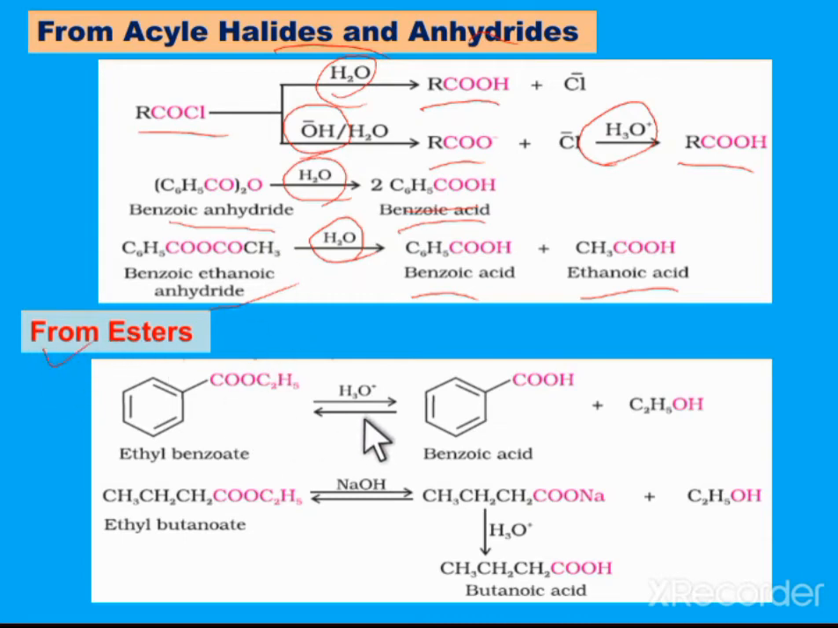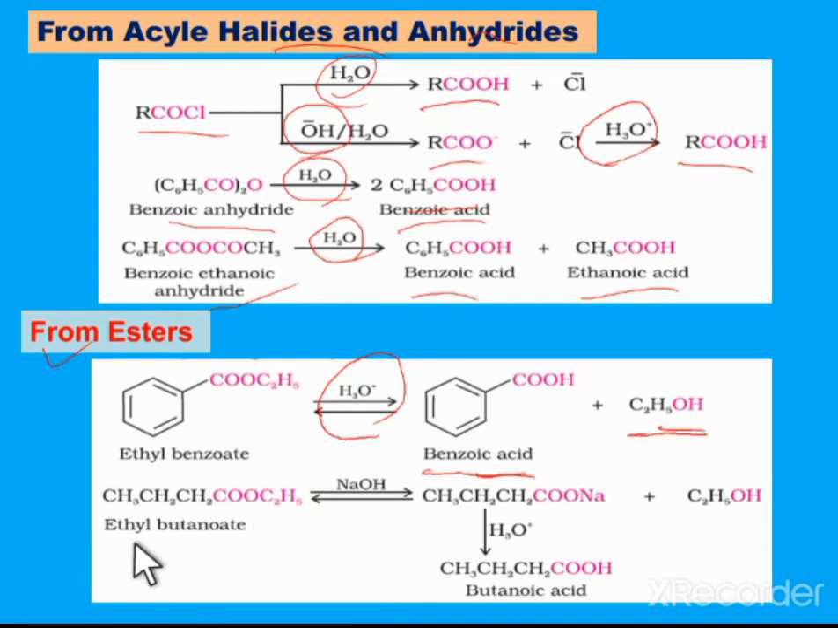When esters undergo hydrolysis in the presence of acid, we get alcohol plus carboxylic acid. Here, when ethyl benzoate undergoes hydrolysis, we get benzoic acid and ethanol. This is a reversible reaction, so we have to remove the products formed from the reactants so that the reverse process can be prevented.